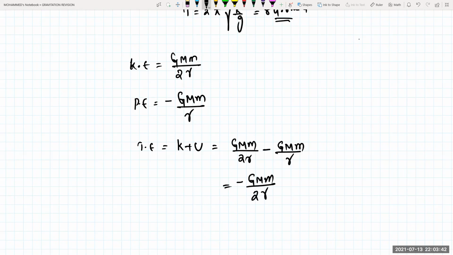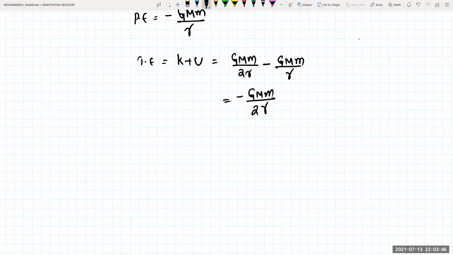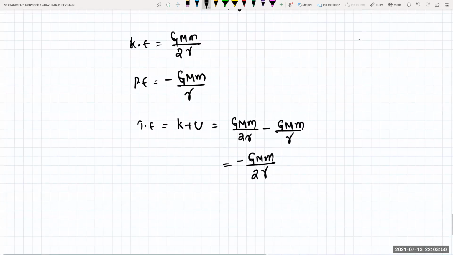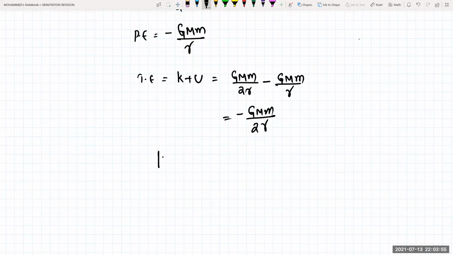Total energy is in terms of negative. So can I say that total energy and kinetic energy are one and the same? See the kinetic energy and total energy formulas. They are one and the same, only the sign is different. So can I say that kinetic energy is equal to minus of total energy?